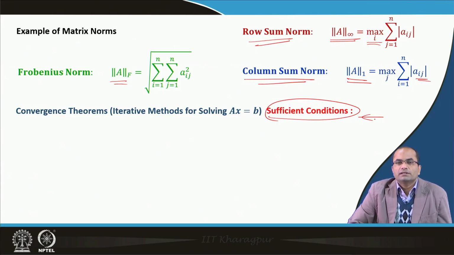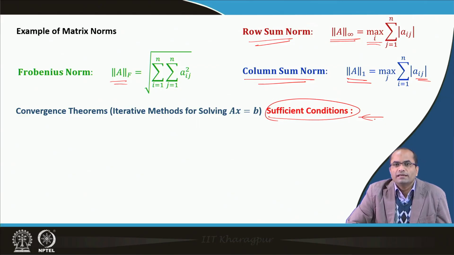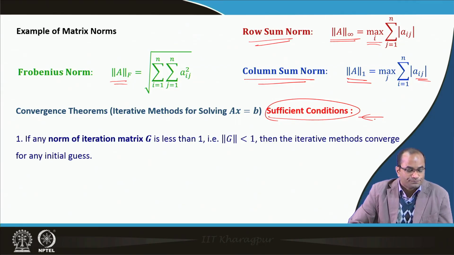But if these sufficient conditions are not met, for some cases we have to compute the spectral radius, because from there we will get precisely the idea whether the iterative method will converge or it will diverge.